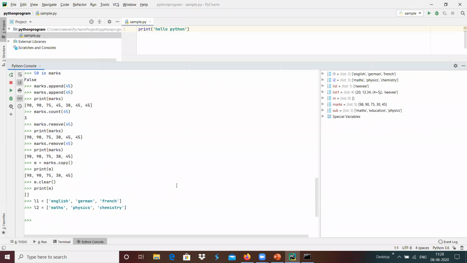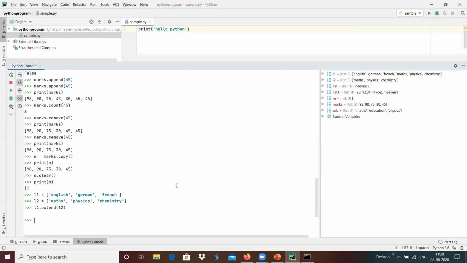If I wanted to extend the list, I can do L1.extend of L2, which adds L2 to L1 at the end basically.